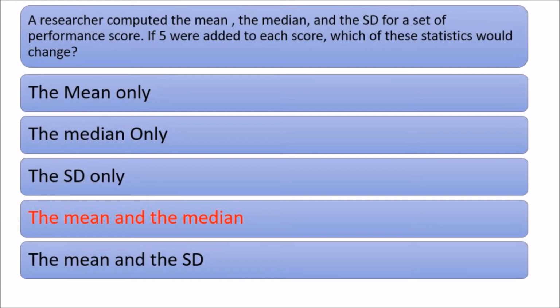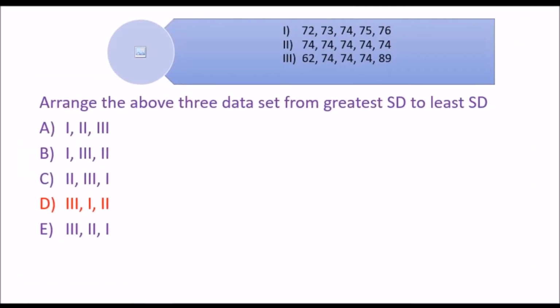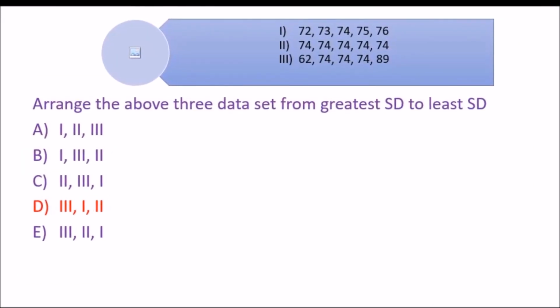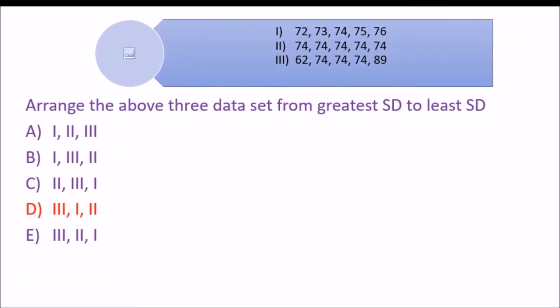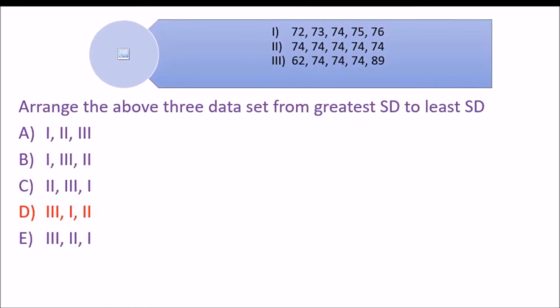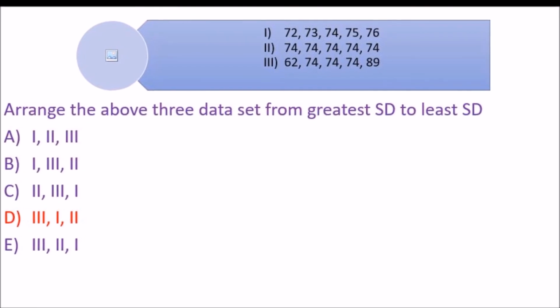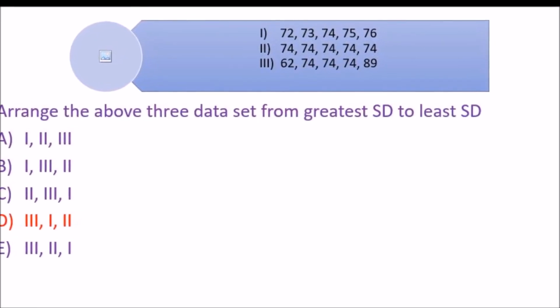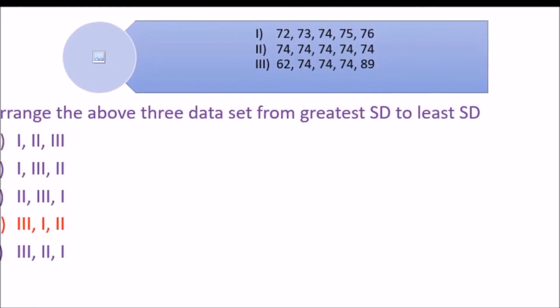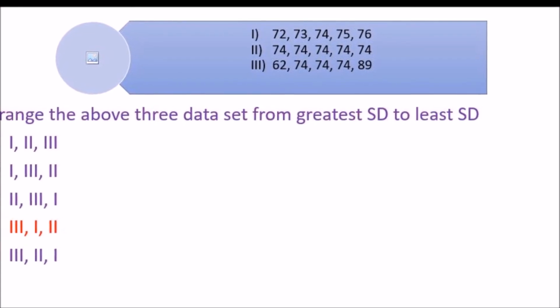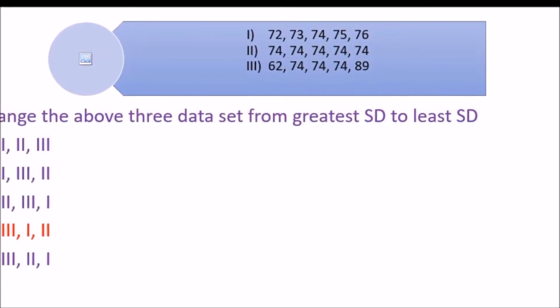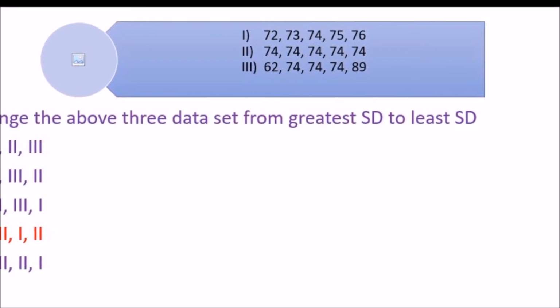Let's turn to another example. In the question, there are 3 data lists and we are asked to arrange the data from greatest to least standard deviation. As we know about the nature of standard deviation, when data are more spread from the mean value, then standard deviation is more, and vice versa. With this concept, we can answer the question.